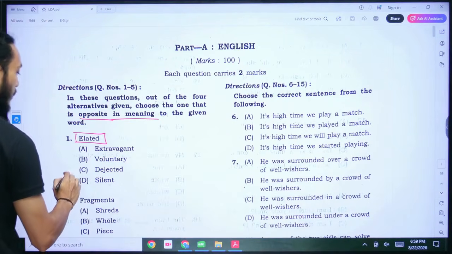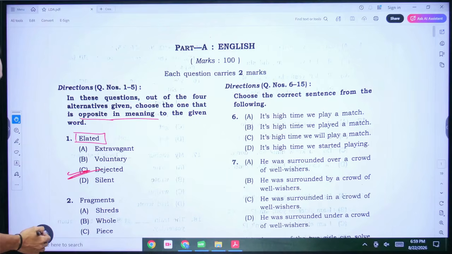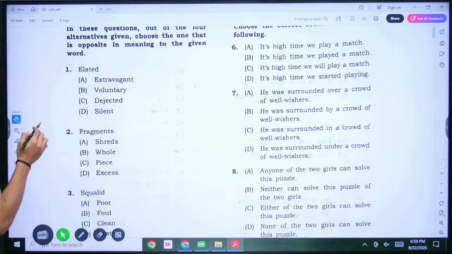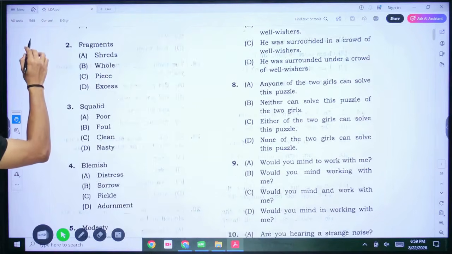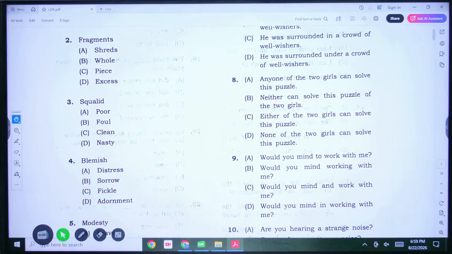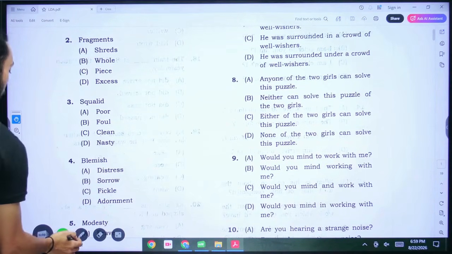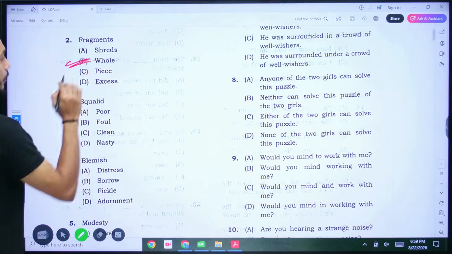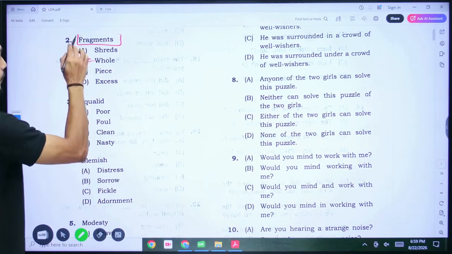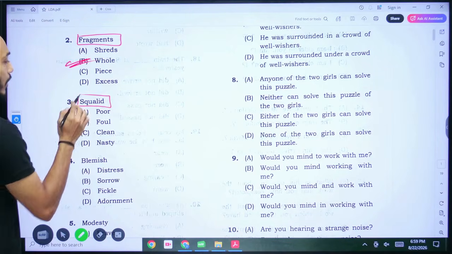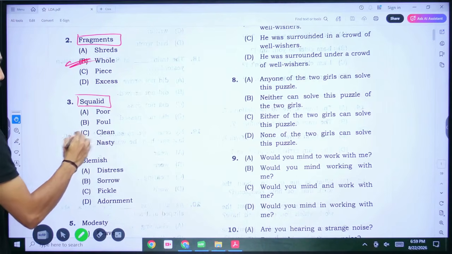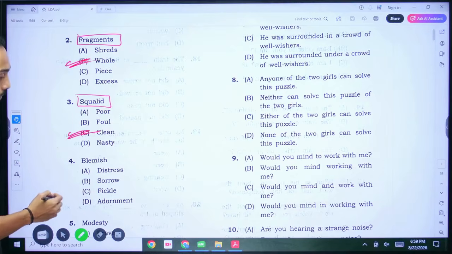So the correct answer here is option C, right? Coming to the next question here. The next word here is fragments. So we need the opposite meaning word for this particular word. When we say fragments, what we mean is pieces or fractions. So the opposite word would be a complete whole, right? That would be the opposite word for fragments. Squalid means dirty or unclean. The opposite word would be clean. So C is the answer here.